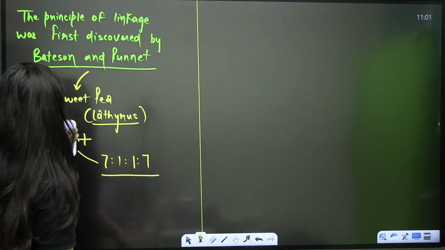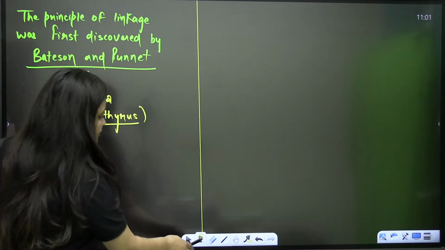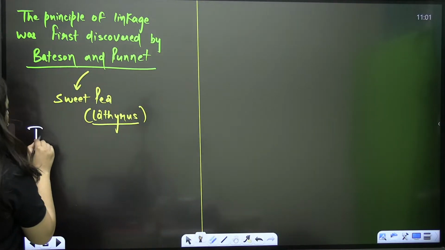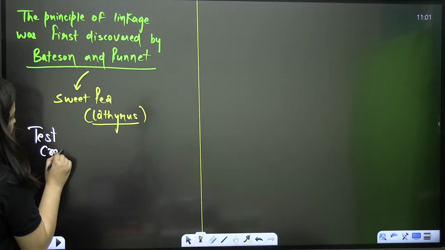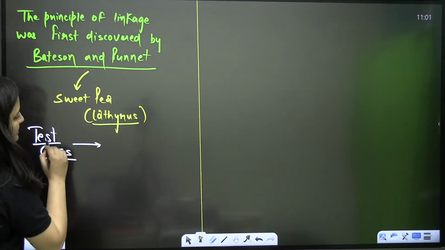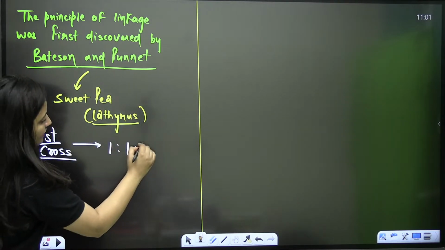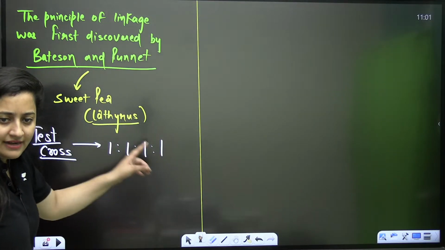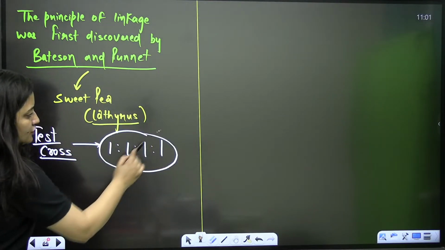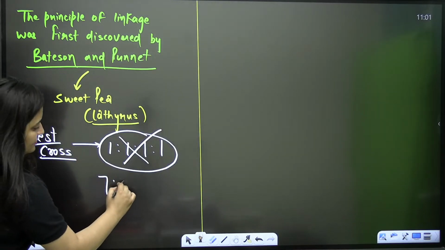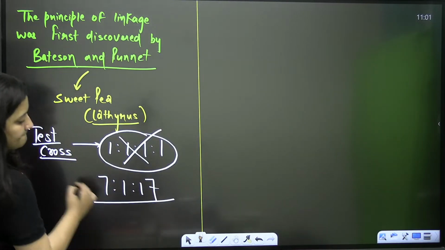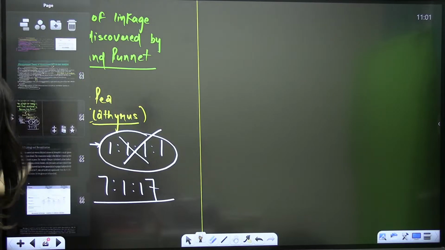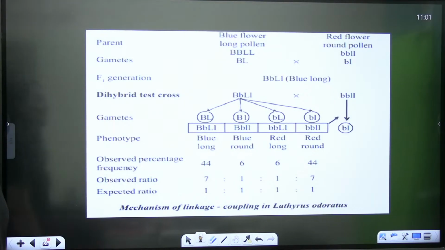So the dihybrid ratio was different. Even when I was teaching you test cross, I told you that this is the ratio of a test cross in two-gene inheritance, but they didn't get it. They got this ratio. What were they studying? As I said, Lathyrus.